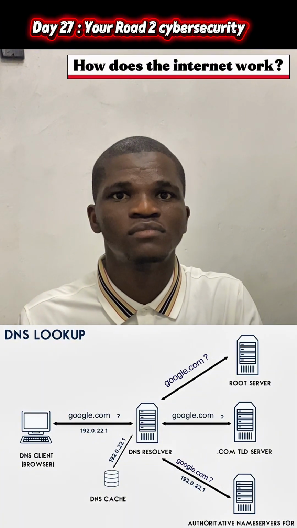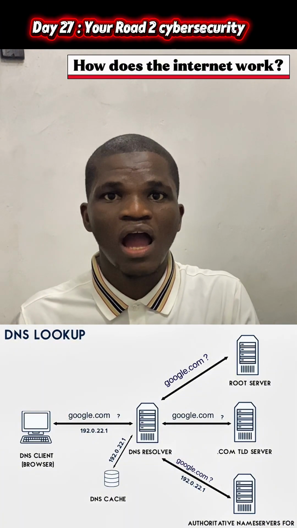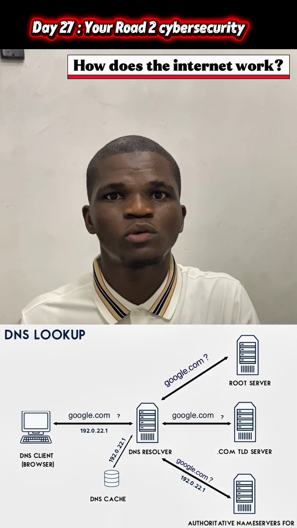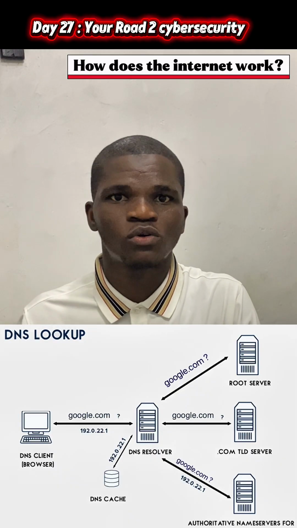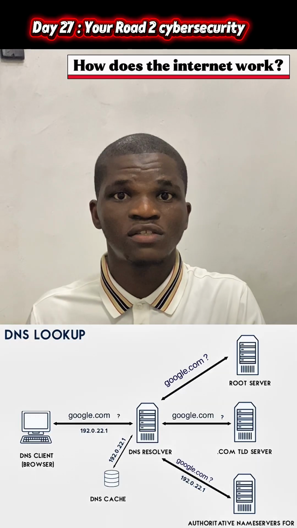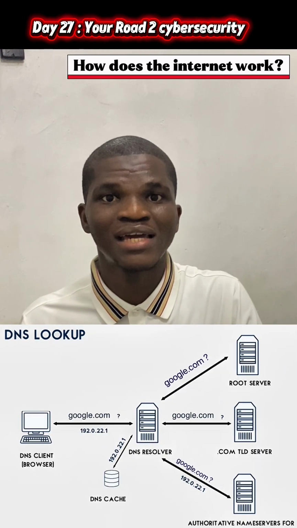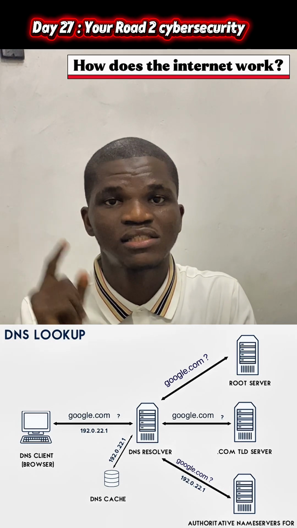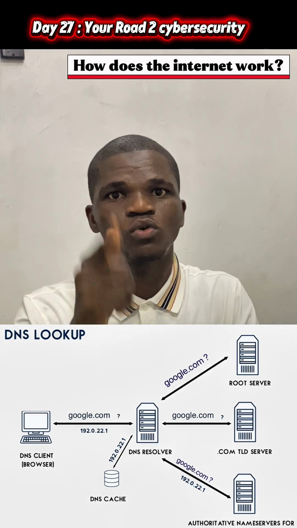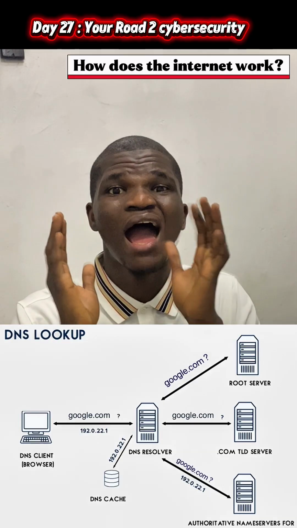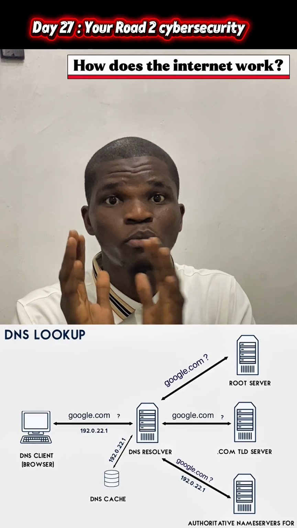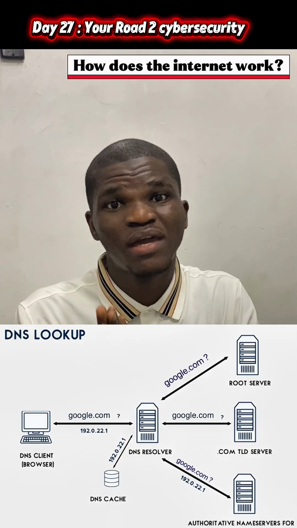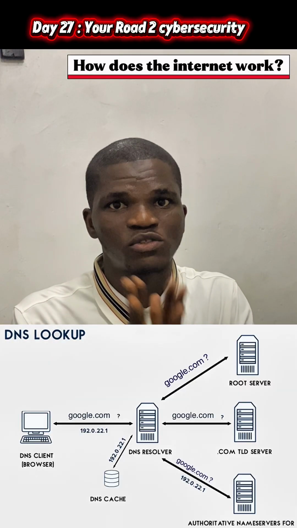Go and meet TLD. TLD says, I don't know anybody, but I think I know their office. But I'm going to ask authoritative. Then it went to authoritative. From authoritative, it was able to get the IP address that actually represents the domain name, and sent it back to the browser. Now the browser has it. Your web browser has the IP address of google.com that you want to visit.